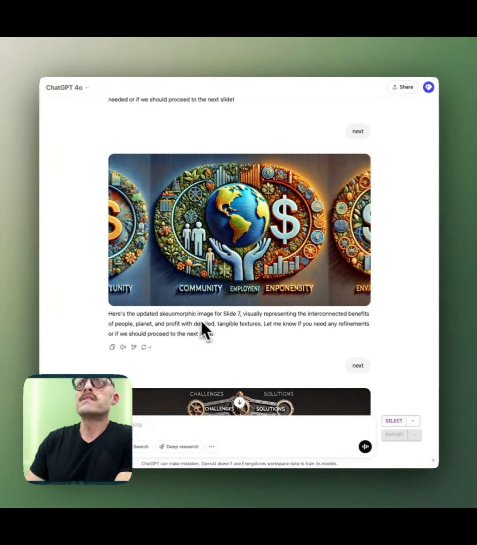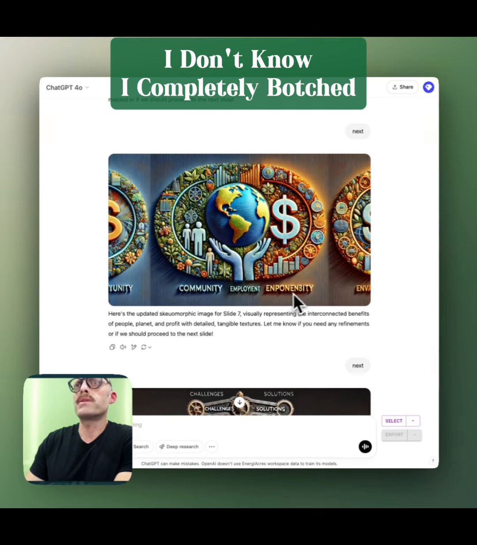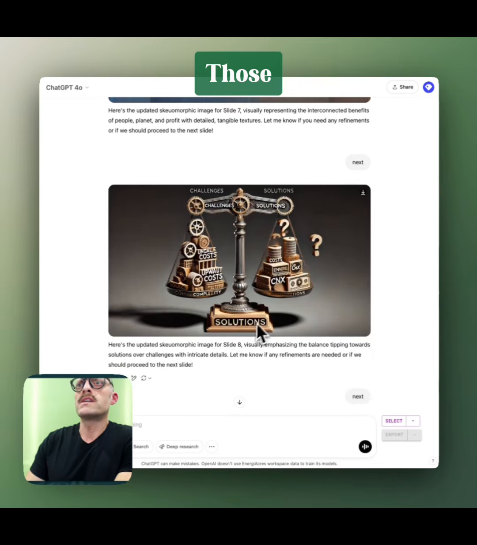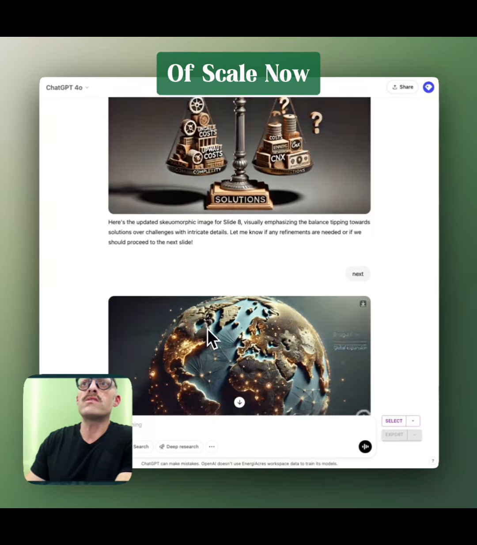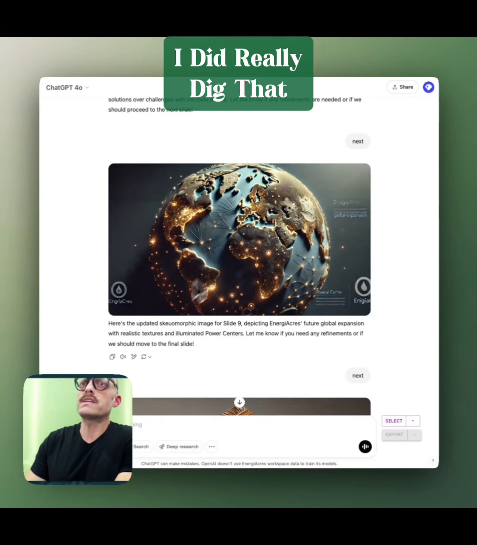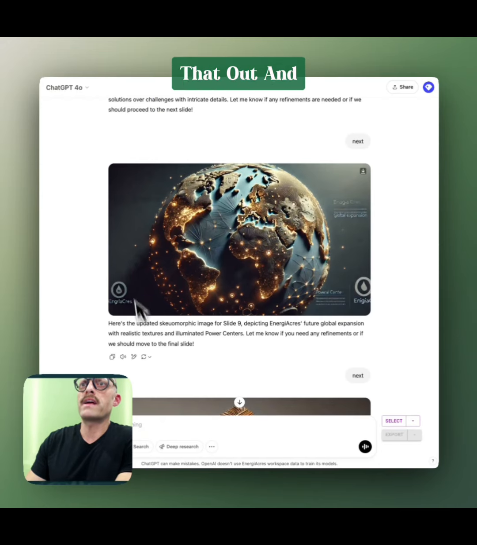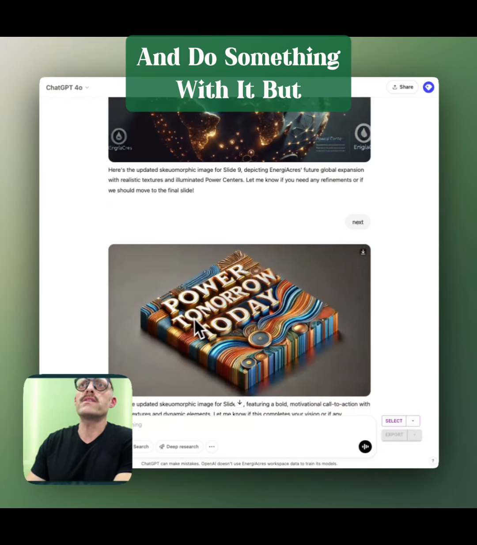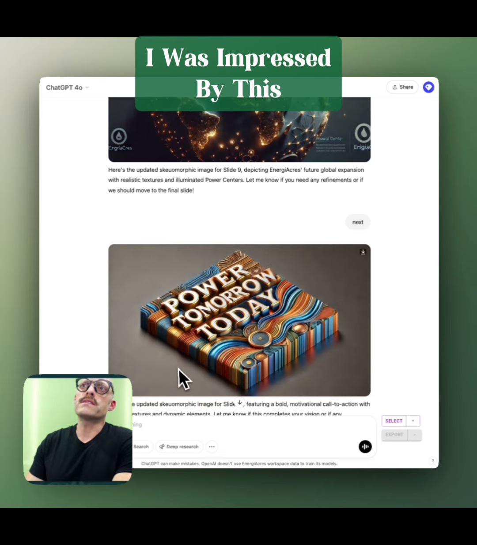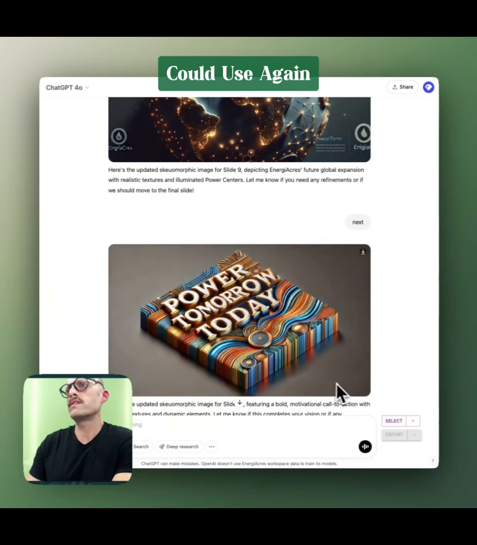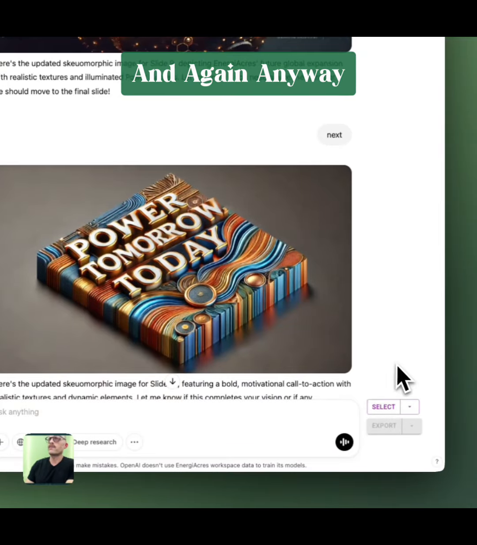And EnergiAcres is spelled wrong, but it's getting there. And here, community, I don't know, I completely botched those. And we have a different kind of scale. Now I did really dig that, and we need to blur some of that out and do something with it. But I was impressed by this. That's something that I think we could use again and again anyway.